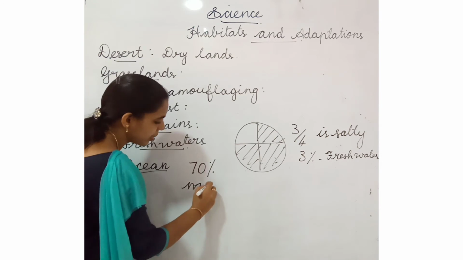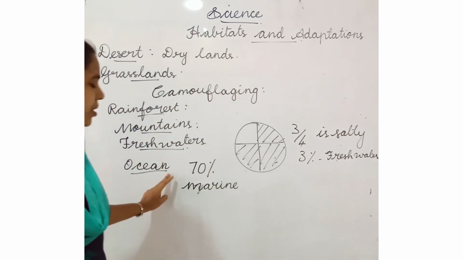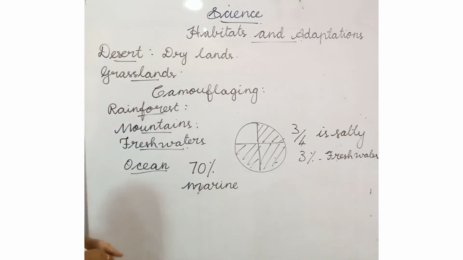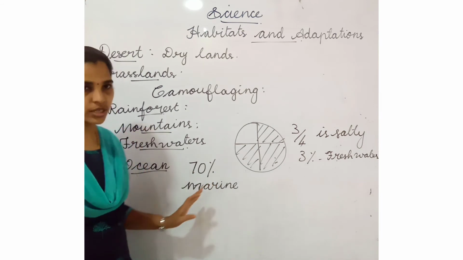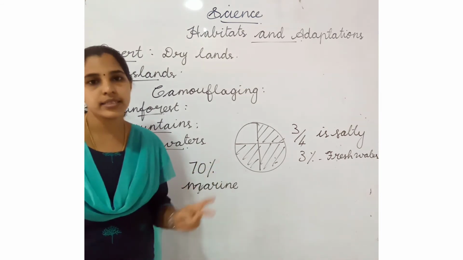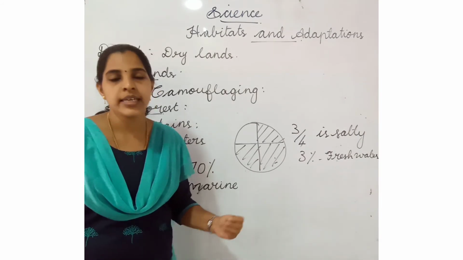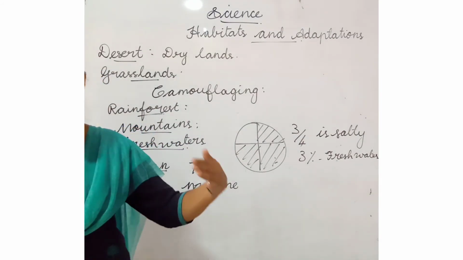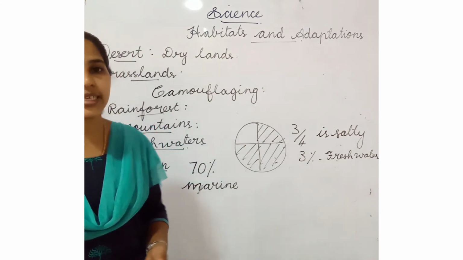How many oceans are there? There are 4 main oceans: Pacific Ocean, Antarctic Ocean, Atlantic Ocean and Indian Ocean. They join together and form a large habitat of Earth.